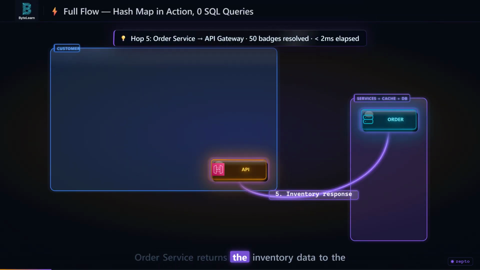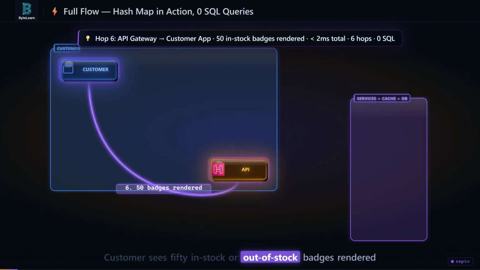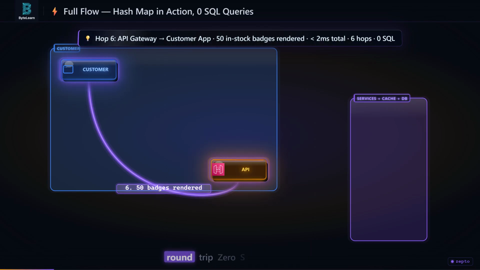Order service returns the inventory data to the API gateway. Under 2 milliseconds elapsed, 50 badges resolved. The gateway forwards the response to the customer's app. Customer sees 50 in stock or out of stock badges rendered in under 2 milliseconds. 6 hops, 1 Redis round trip, 0 SQL queries, O(1) per key.